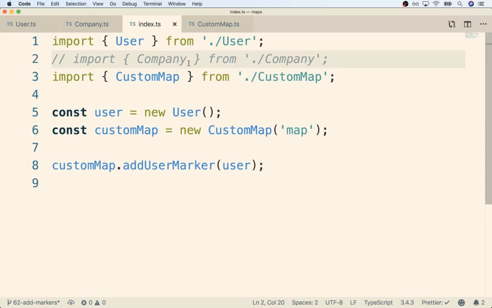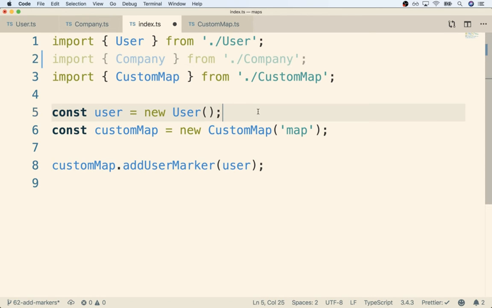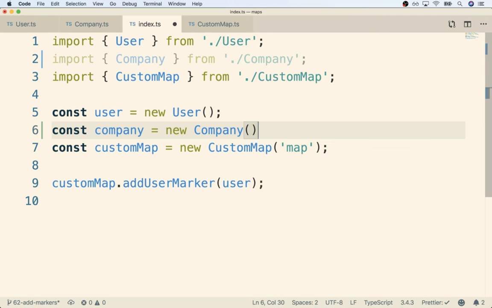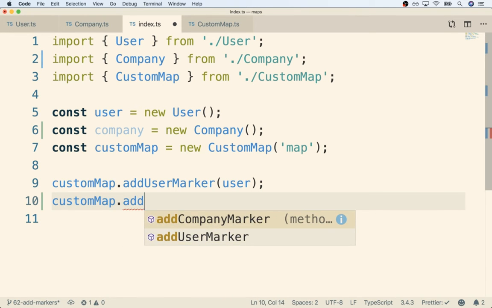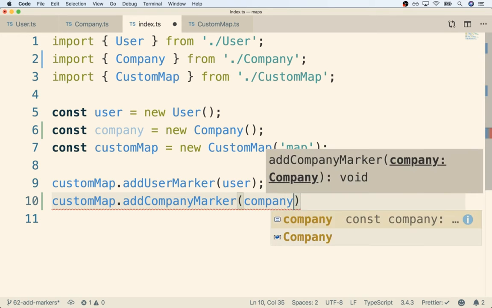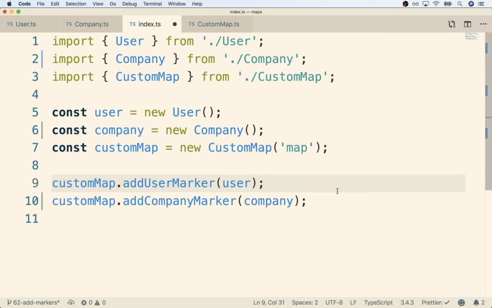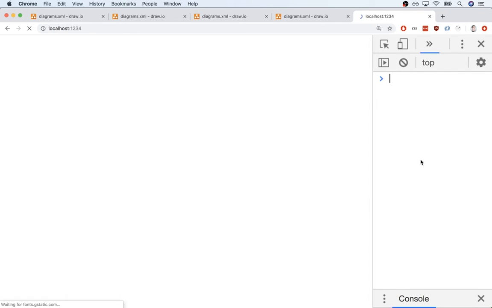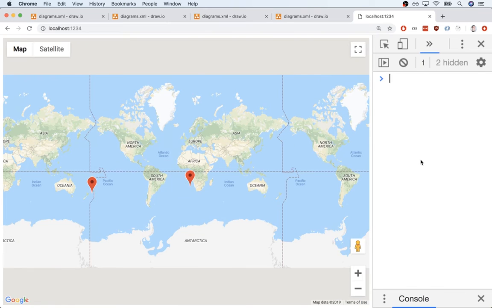I'm going to uncomment our import for company. Right underneath my user, I'll create a company. And we can use that company and add it as a marker. So customMap.addCompanyMarker, and I'll pass in my company like so. So let's save this, flip back over to the browser again, and just make sure we can see our marker. Yep, sure can. All right, so we got both our markers to display.